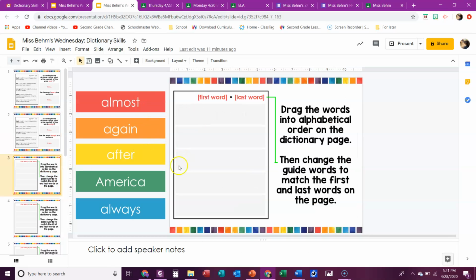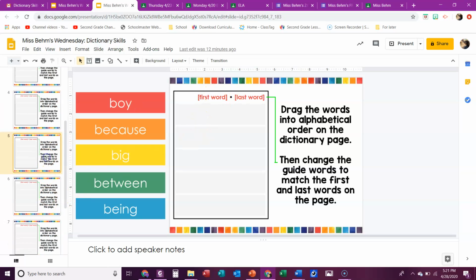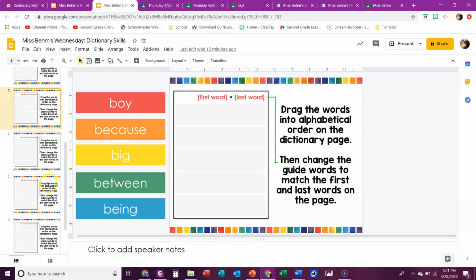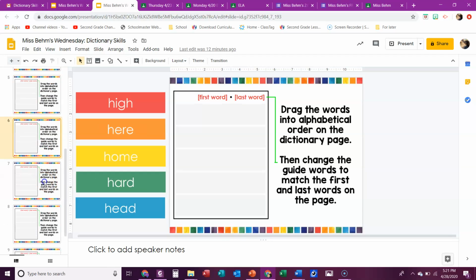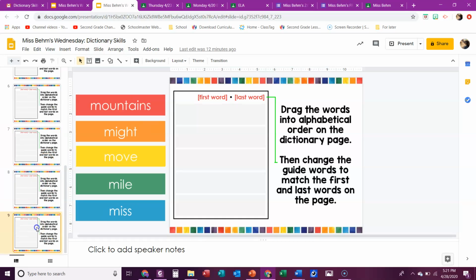So after you're done alphabetizing, you're going to do the same thing. What is the first word you wrote and what is the last word? Okay? So what word goes into this box and what word goes in this box? You're going to type it in there. Same thing goes for these words. Alphabetize them, then figure out the first word goes here, the last word goes there. Then this same thing, nothing new, just different words. So for all of those, you're going to alphabetize them and put the first word here, last word here. And that's all you have to do.